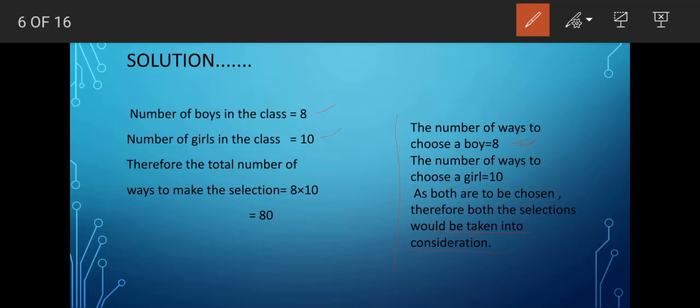The main word to join the tasks is "and" here. Therefore the total number of ways to make the selection is equal to 8 into 10, which is equal to 80. This 8 stands for the number of options to select a boy, and the number of options to select a girl is 10 here. So 8 into 10 we get as 80.